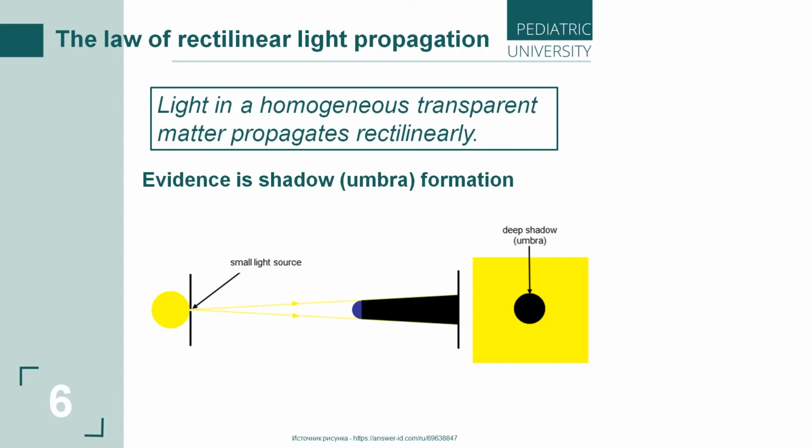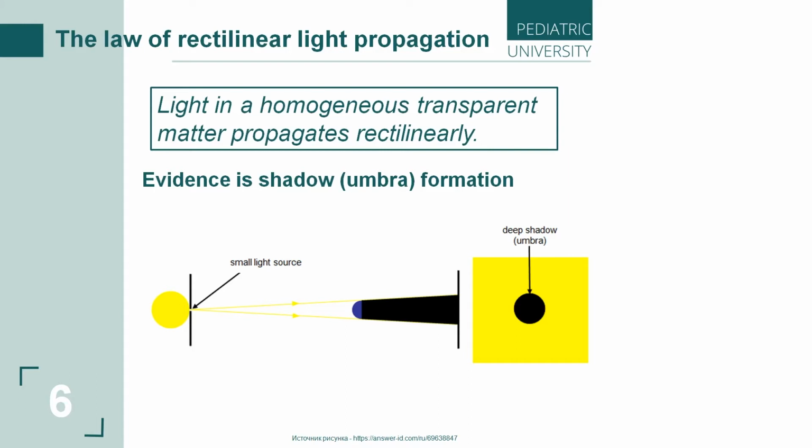Most importantly, the medium must be homogeneous, that is, the same in its properties throughout the discussed area of space. And then the light beam becomes the standard of a straight line as a geometric concept.